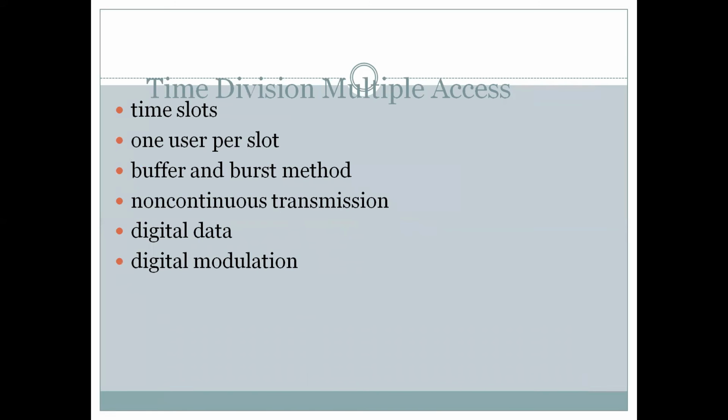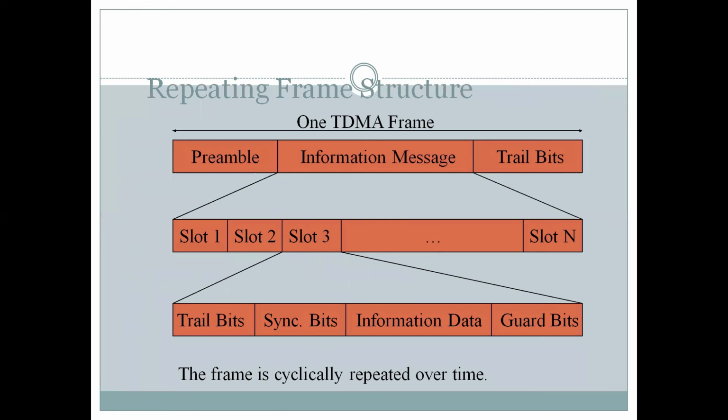Now we come to time division multiple access. There are time slots. Users are divided in terms of time slots. One user should be there per slot. There is a buffer and burst method. The transmission is non-continuous because there is a time elapse between user 1 and 2. The data is digital and the modulation is also digital. These are some characteristics of time division multiple access, TDMA.